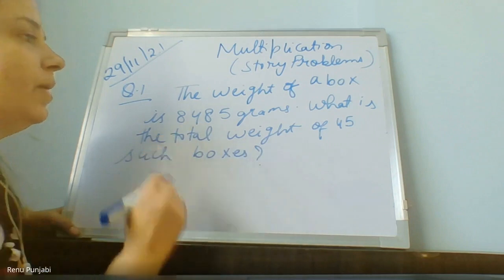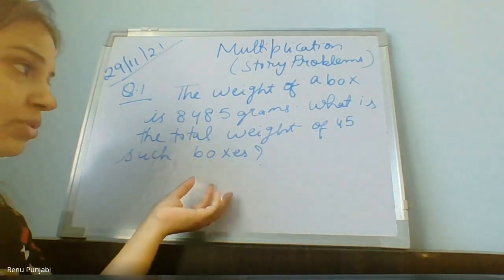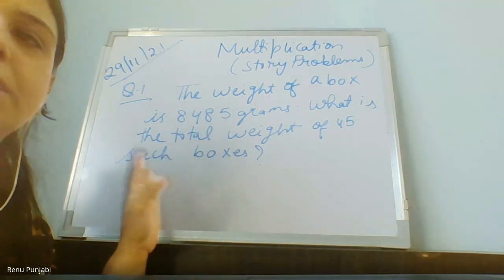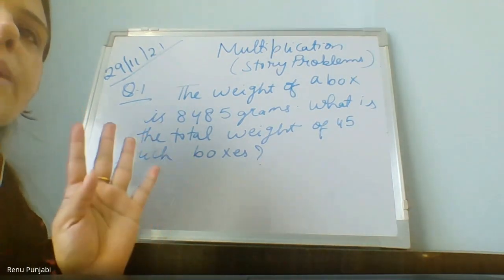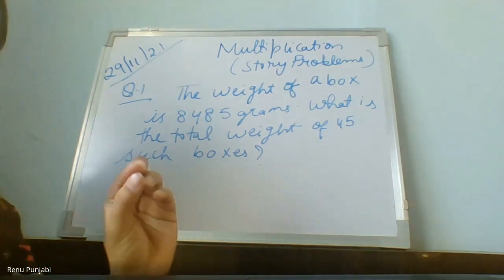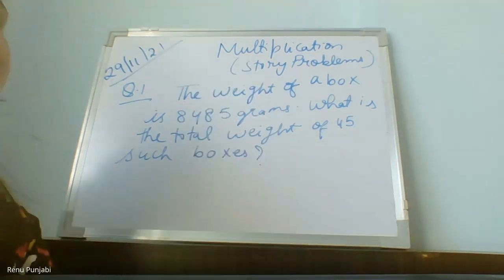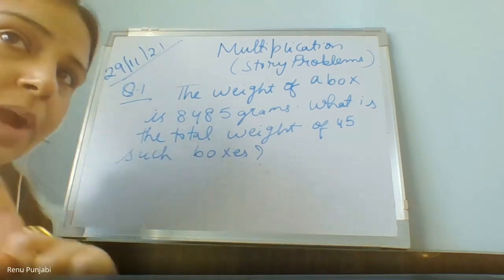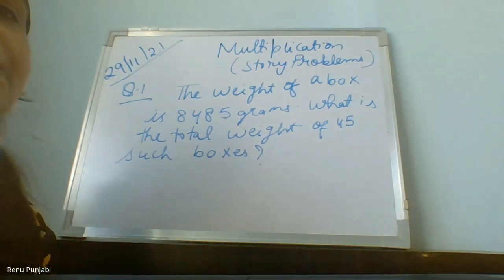In the story problem, the main thing is the statement. You have to understand the question first, and here I have specifically given you that these are multiplication sums, but in the exam all the four operations will be asked in one paper. Addition ka bhi story problem hota hai, multiplication bhi hota hai, division bhi hota hai, but we will not tell you the question number 1 is for multiplication, 2 is the division, 3 is the addition. No, you have to understand the language of the question and see which operation you will apply here.